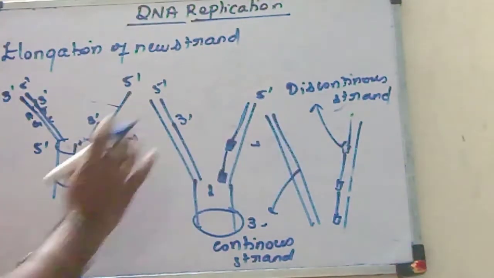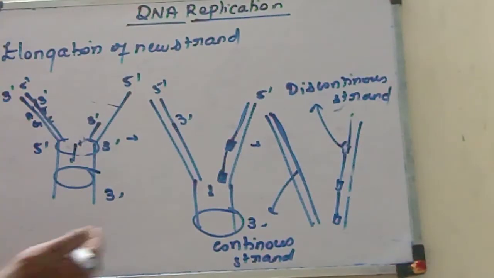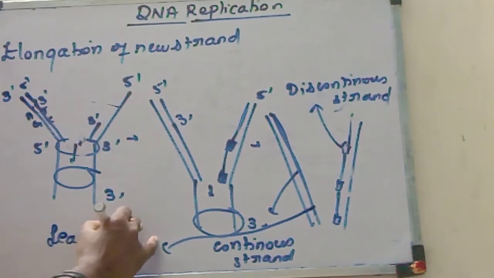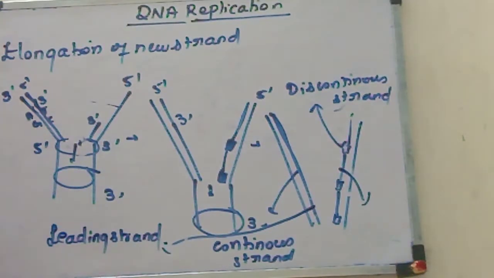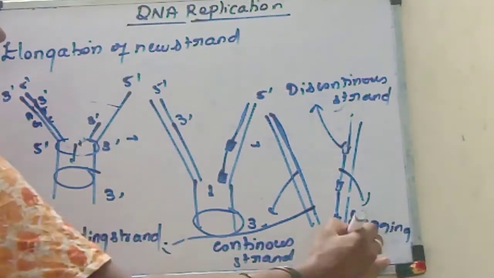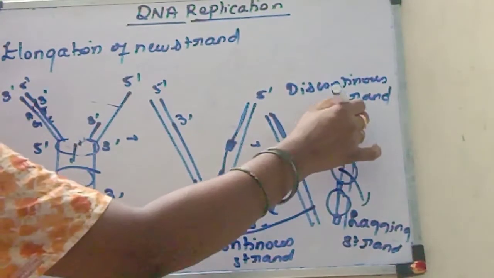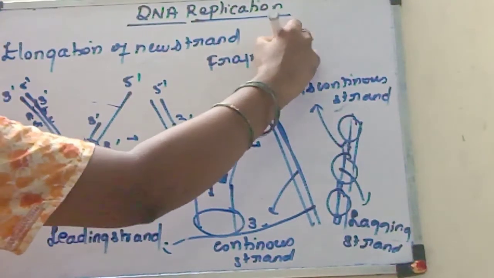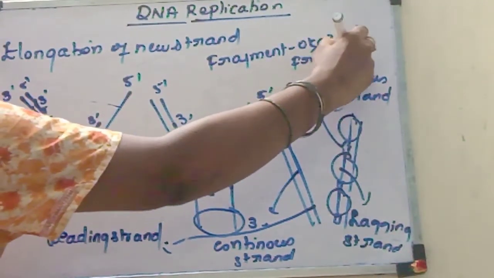Okay, so now what is happening? If you see this DNA, this strand is forming. For formation it is taking less time. So this strand is also known as the leading strand, because it formed first. But this strand takes some time, because at every interval there is addition of RNA primer. So this strand is called the lagging strand, and here we are getting fragments of DNA, here one fragment, here one fragment. It is not continuous. So these fragments of DNA are known as Okazaki fragments.